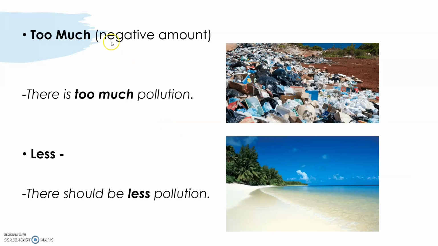Too much, in a negative amount. There is too much pollution, and I use too much with uncountable nouns. Pollution is an uncountable noun. We cannot count pollution. So I use there is too much pollution. Less. There should be less pollution. With less pollution in the world, beaches will always look like this. Beautiful, right? Let's continue.